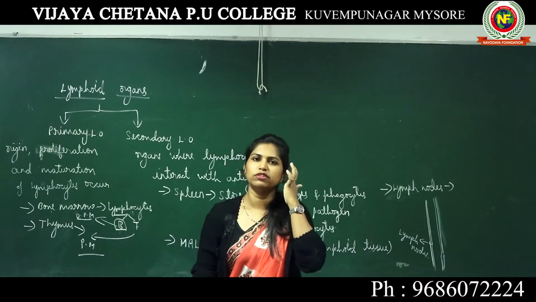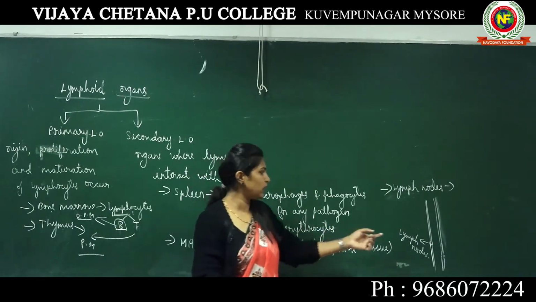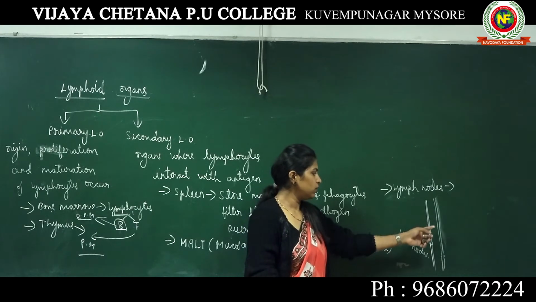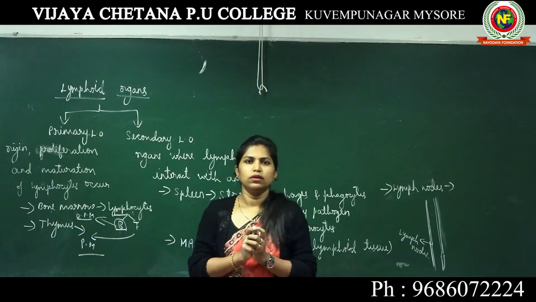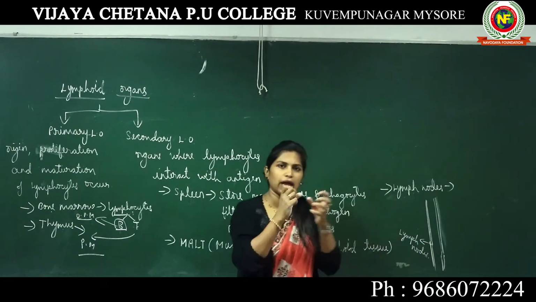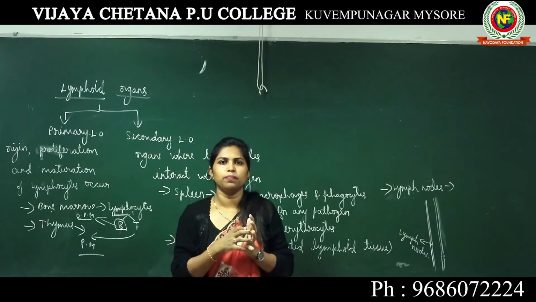Why are lymph nodes so important in the lymphatic system? Lymph nodes are very important because this is the place where unwanted pathogens are filtered or trapped in your lymphatic vessels. This is the region which traps all the pathogens that have entered your body.